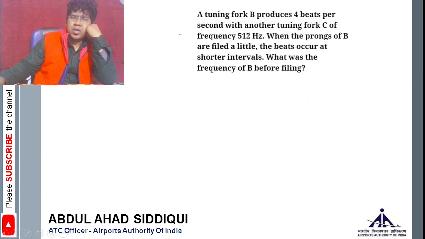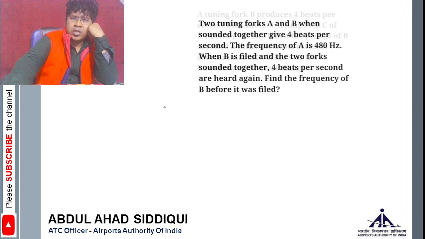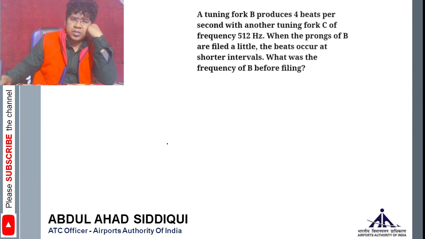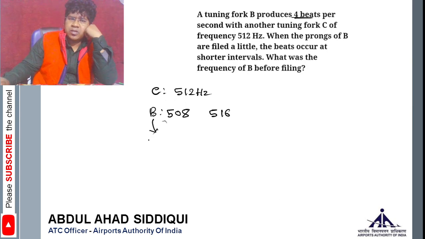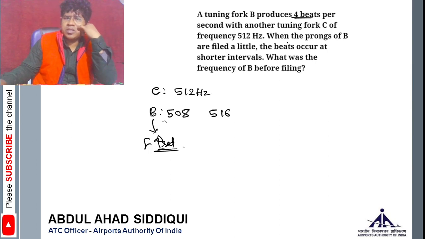Let's see the next question. A tuning fork B produces 4 beats per second with another tuning fork C of frequency 512 hertz. So let's say C has a frequency of 512 hertz. B is producing 4 beats with it, which means B can be either 508 or 516, because the beat is 4. When the prongs of B are filed a little, the frequency of B is increased.